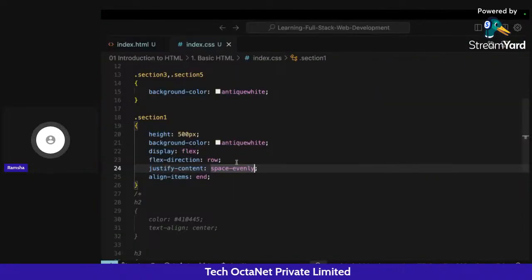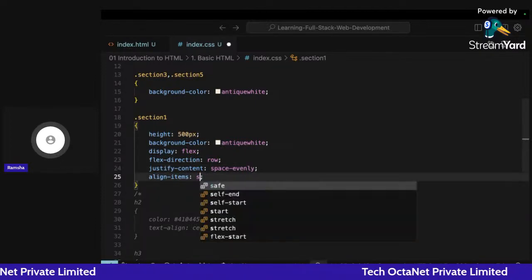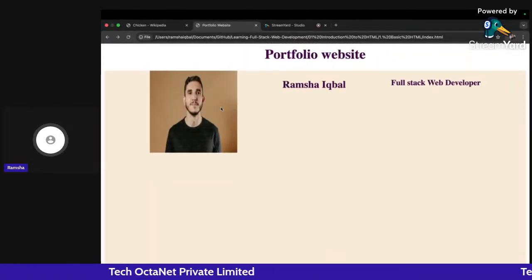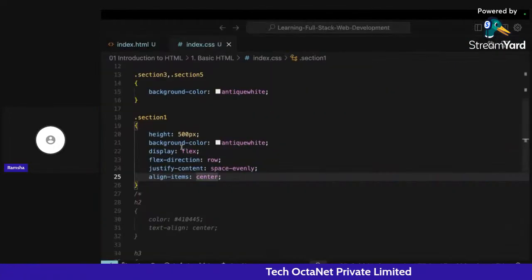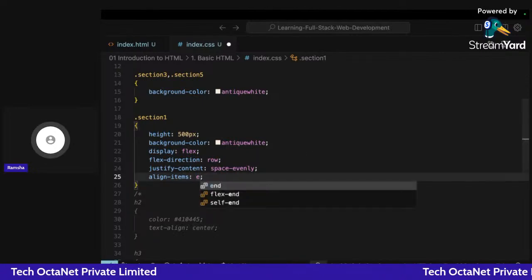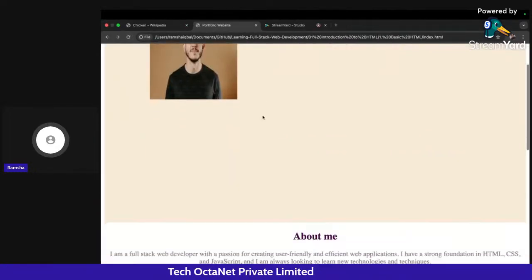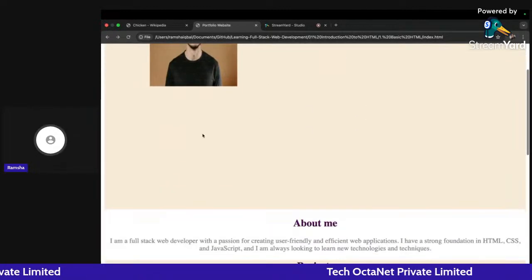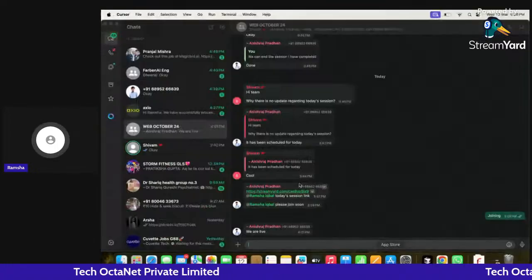Now, if I want to change the location in the y direction, then in that case, I will use align items. So if I say here start, I go back and click on refresh. All of the contents have moved to the start part. If I write here center, then all of these will move to the center. If I say here, let's say, space evenly, this will not work because in one row we have only one content. So if you have 2 to 3 rows here, then they will be spaced evenly. So you can do this by using justify content and align items properties. Okay.